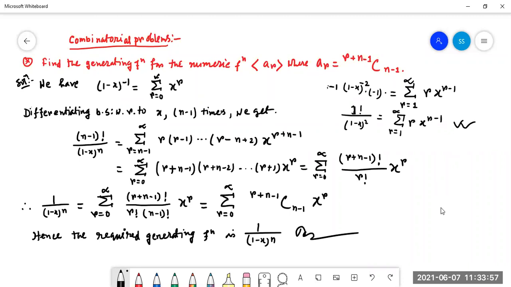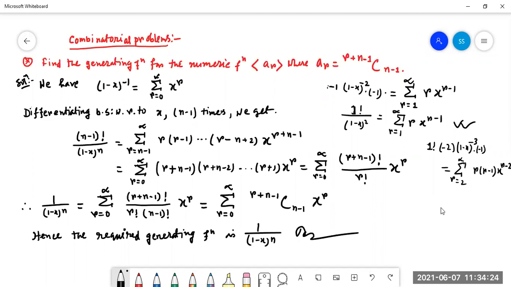Now if again we do the same thing, then it will be factorial 1 into minus 2, (1 minus x) to the power minus 3 into minus 1. This is equal to r into r minus 1 into x to the power r minus 2, and as it is r minus 2, the summation runs over r equal to 2 to infinity.